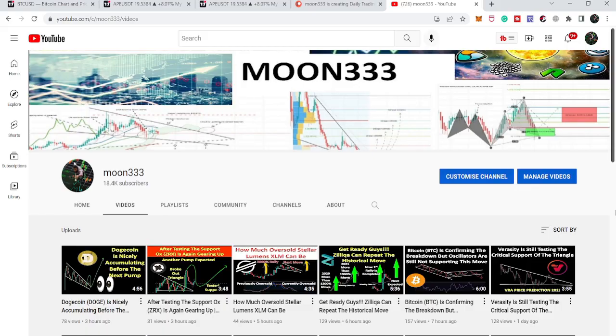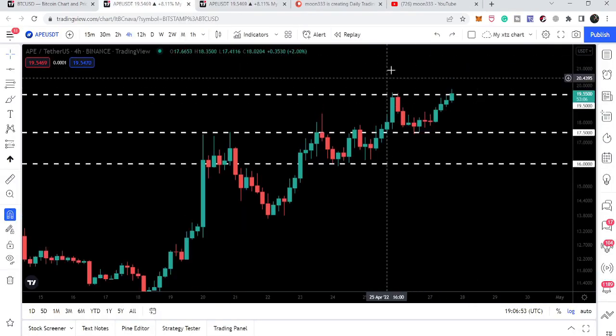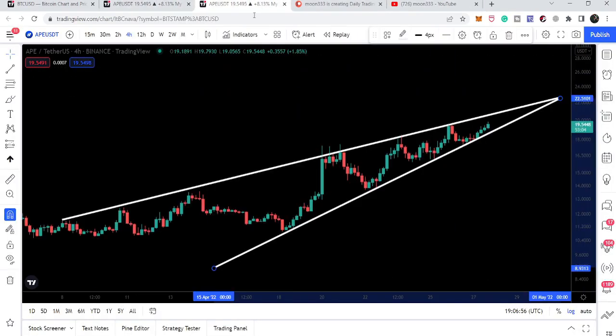Hope you're well and welcome to the new update on ApeCoin. Ape has reached the resistance of $19.50. At the same time, it has also formed this bullish pennant as well, and in today's video we will take a look whether Ape will be able to break out these resistances or not.